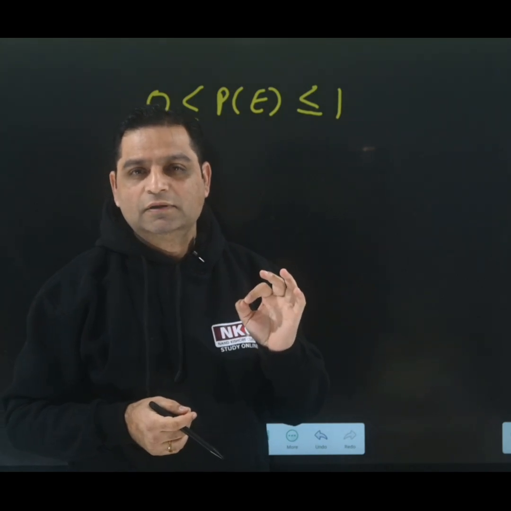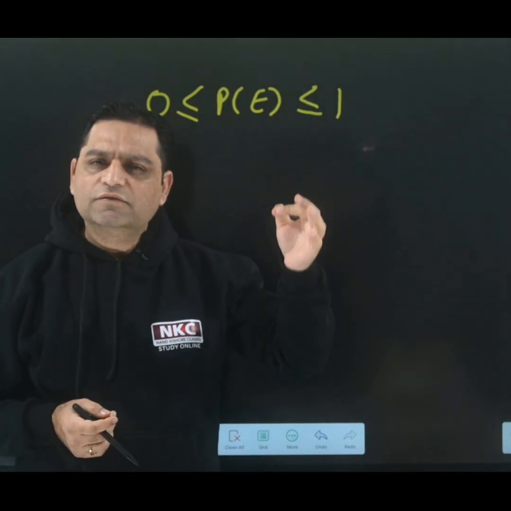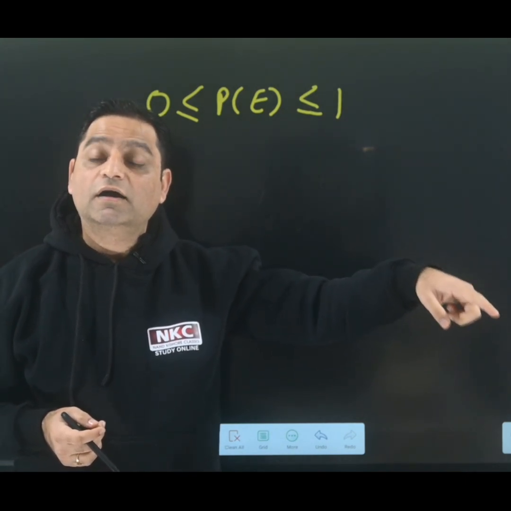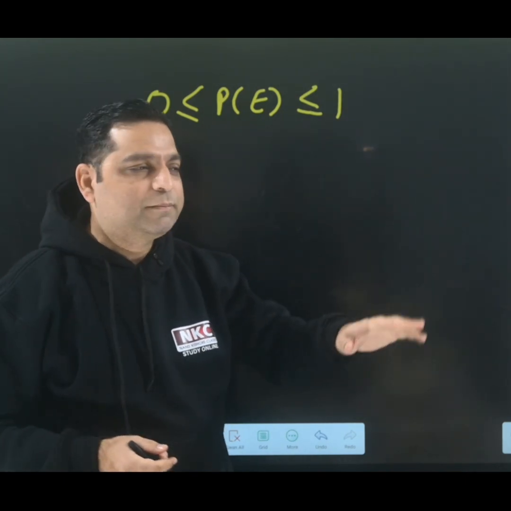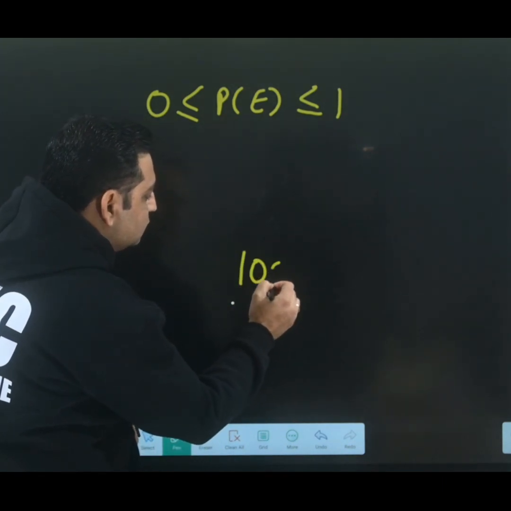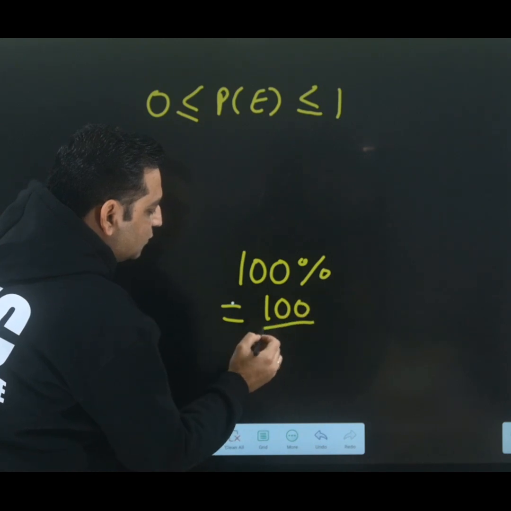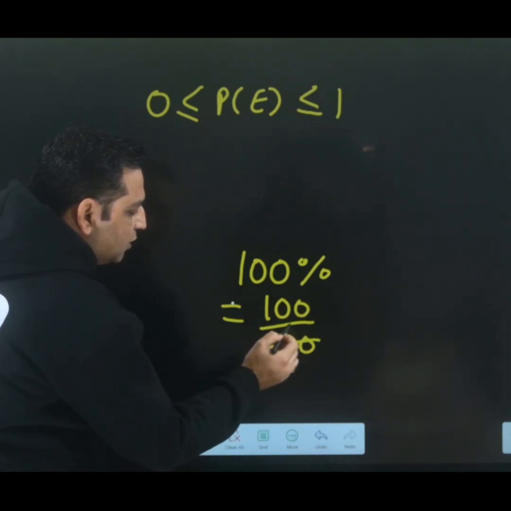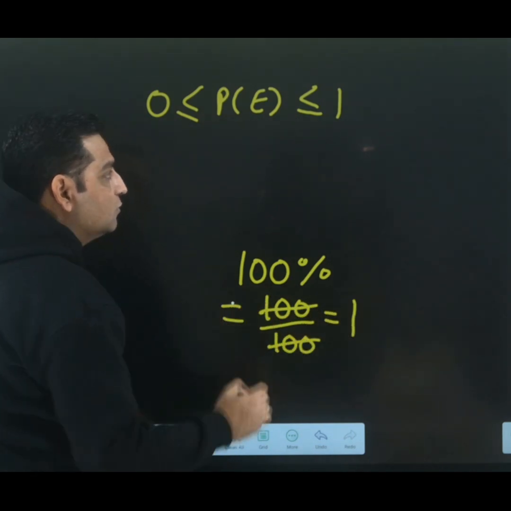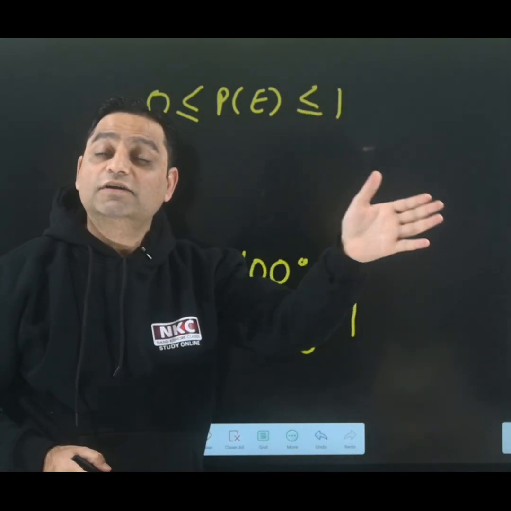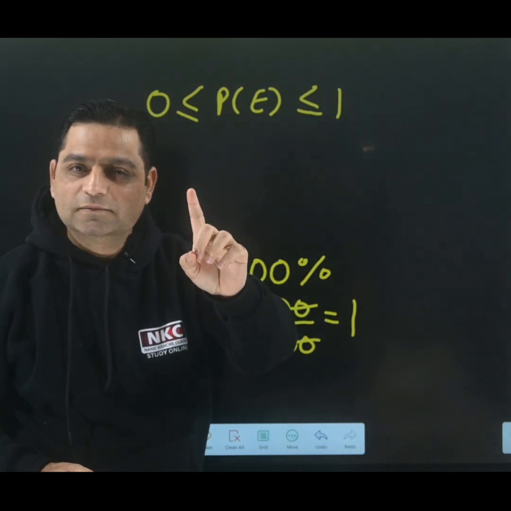Why? Because if I can guarantee that something is going to happen, I'll say 100% this is going to happen. 100% means what? If you remove the percent sign, you will write 100 in the denominator. If you cancel them, you will get 1. That is what I am saying. When you are 100% sure that this is certain to happen, still it is 1.